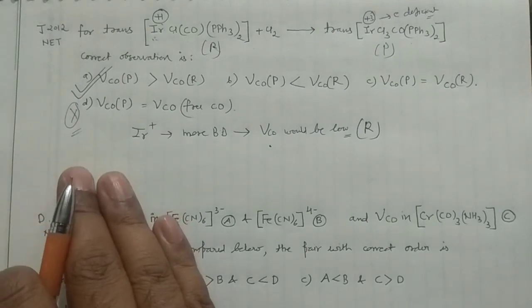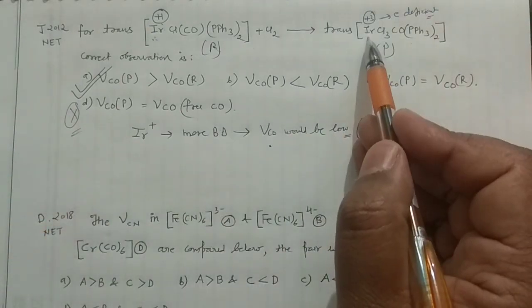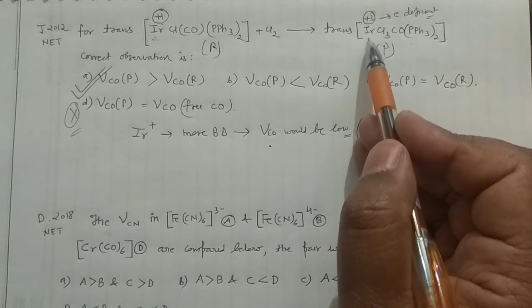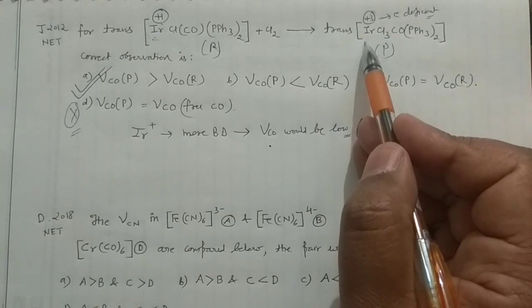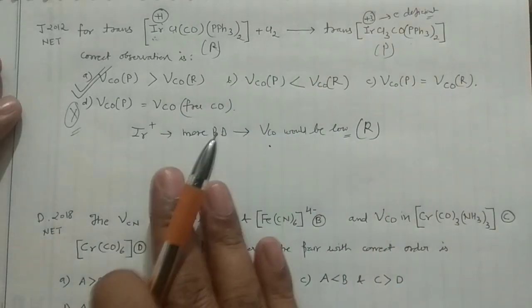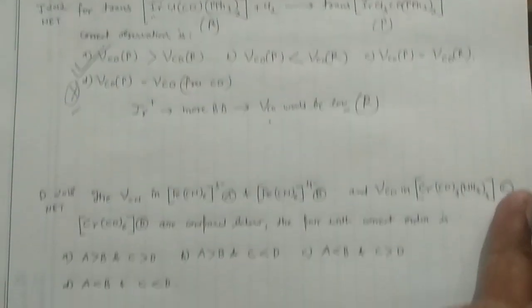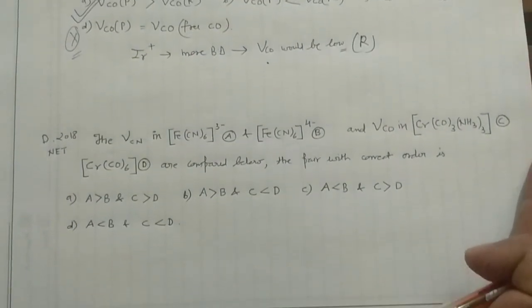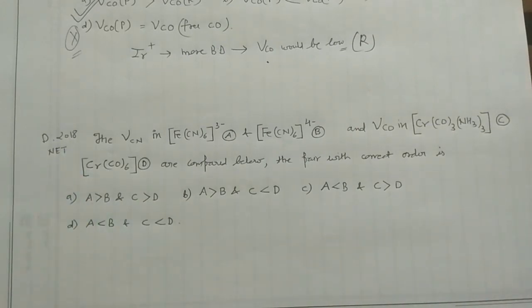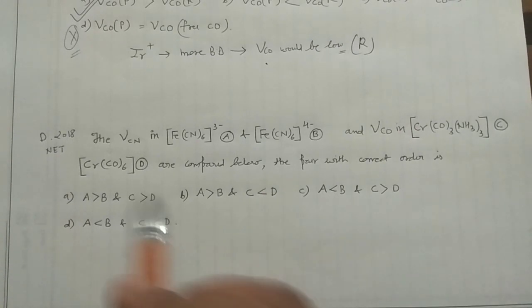Now you can explain this one. In that case the back bonding would be low, because electron density is not there. When back bonding would be low, then your carbonyl stretching frequency would be high in the product. Okay, now got it. This is quite clear now. So now my next question is from the December 2018 examination. What they are asking, that is the question.